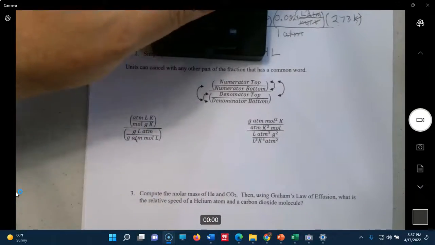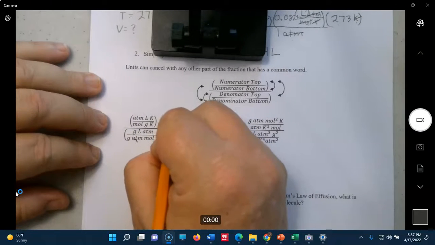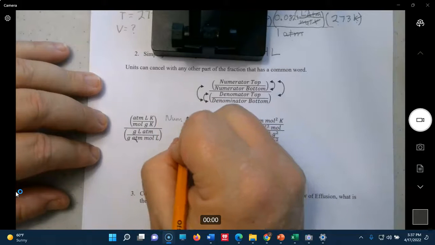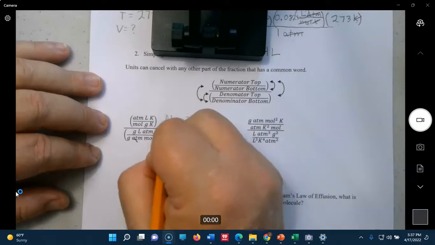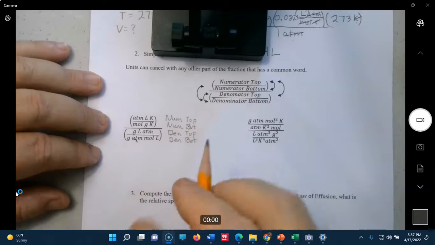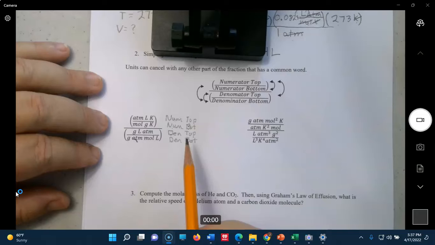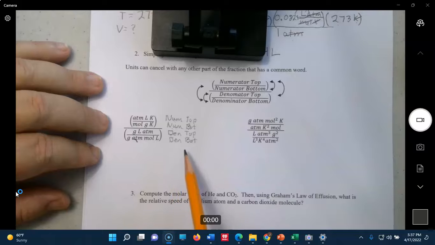Okay, actually this is where we practice that. I think we did this in class before we did this problem up here. Let's go ahead and knock these down. So numerator top, you just go ahead and label them the first time you do this. This is just meant to be a fun problem. You'll never see units like that. Numerator bottom. So if they have a word in common like numerator and numerator, they can cancel. If they have a word in common like top and top, they can cancel. Denominator, denominator, they can cancel. Bottom, bottom, they could cancel.